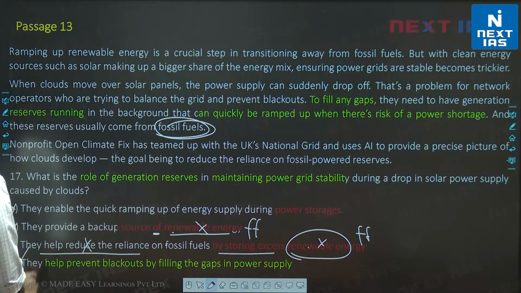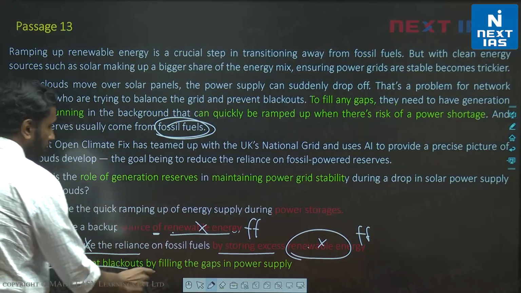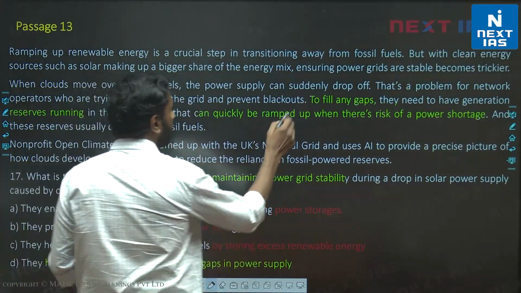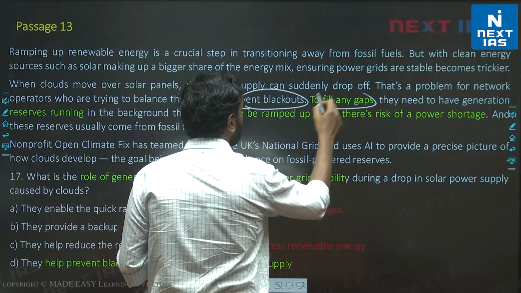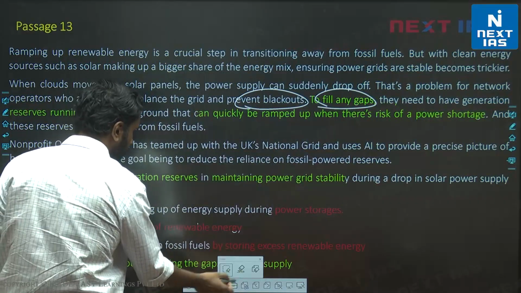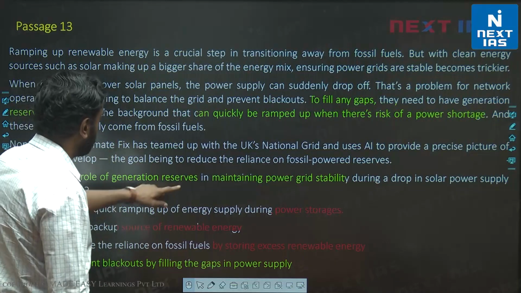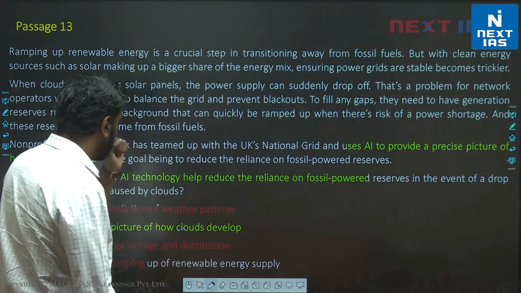C is incorrect. D is the correct choice. They help prevent blackouts by filling the gaps in power supply. So they help to prevent blackouts by filling gaps in power supply. Alright. So here D is the correct choice, D for Delhi. Let's look at the next one.